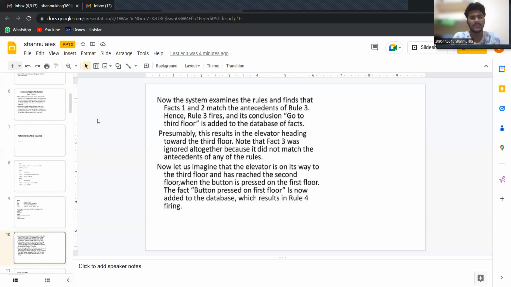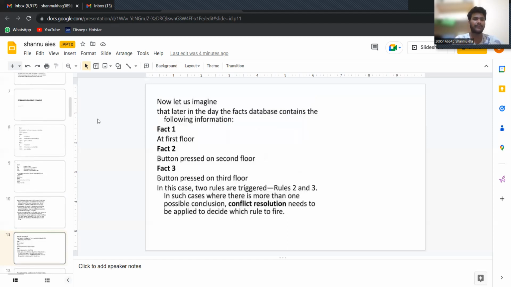Now let us imagine that the elevator is on its way to the third floor and is reaching the second floor when the button is pressed on the first floor. The fact "button pressed on the first floor" is now added to the database, which results in rule 4 firing.